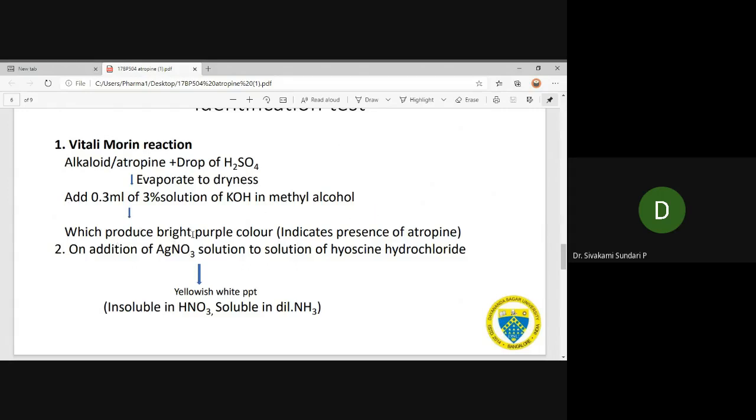We get a bright purple color due to the presence of atropine, which has a tropane ring in it. The next test is the addition of silver nitrate solution to a solution of hyoscine hydrochloride, which gives a yellowish white precipitate, insoluble in nitric acid and soluble in dilute ammonia.